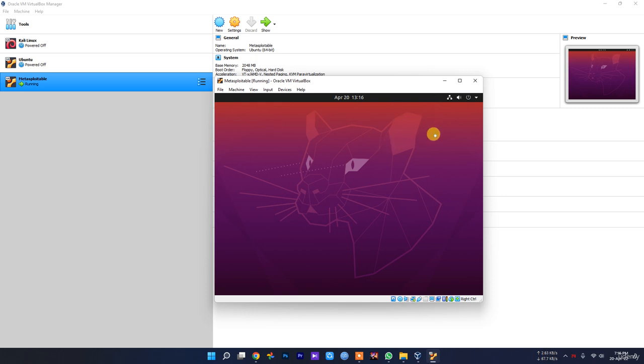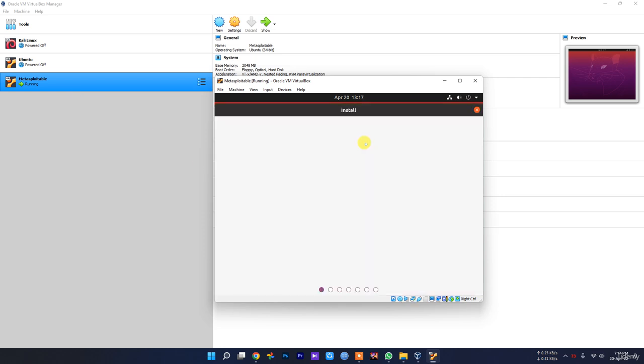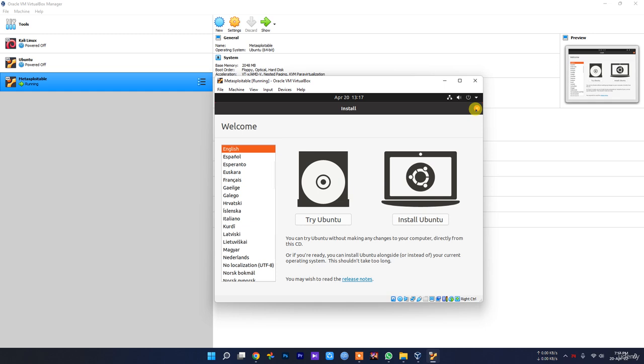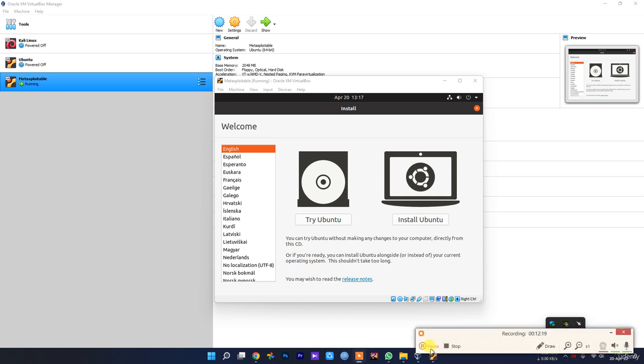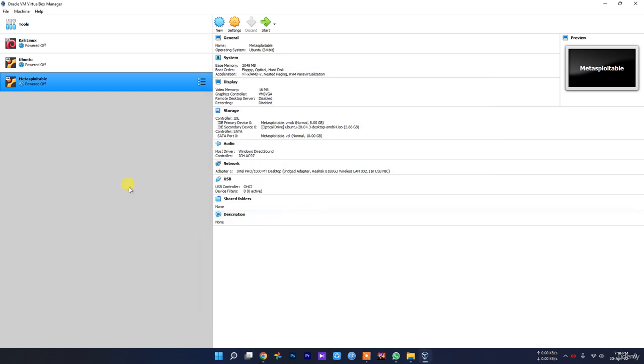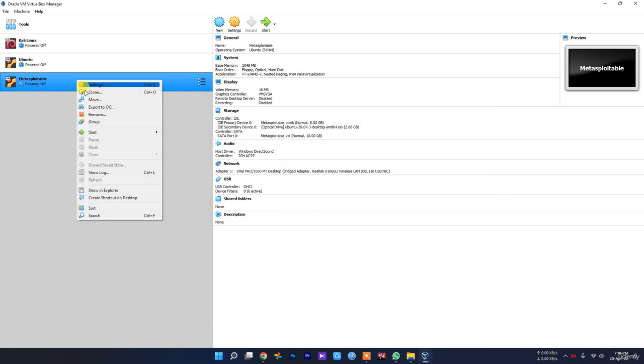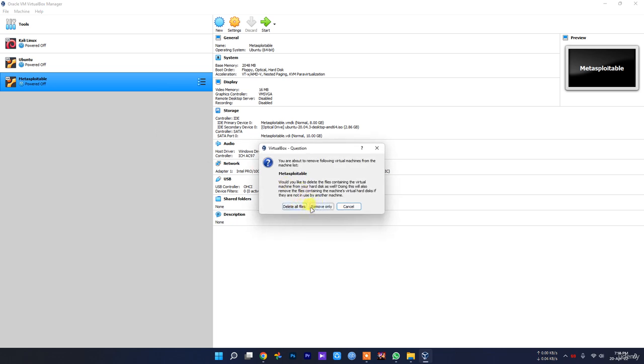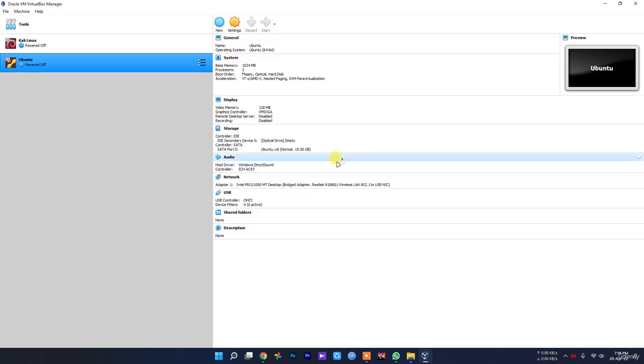Oh, I think maybe I selected a wrong ISO file. That's why it installed an Ubuntu one. Okay, let me check, let me pause. Mistakenly I selected another ISO. So let me just start my process again. Let's delete all of this, remove, delete all files. Let's start again.